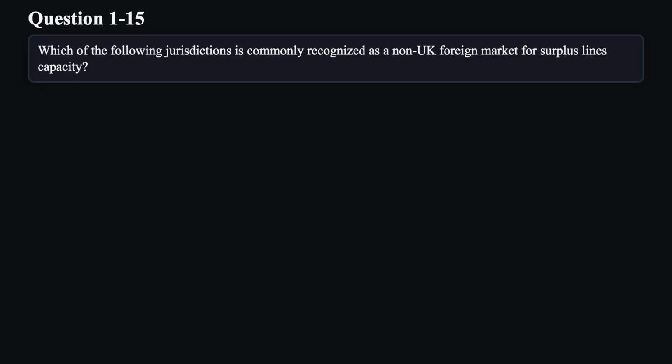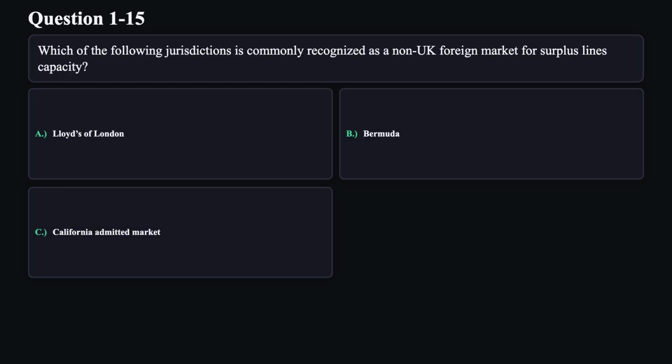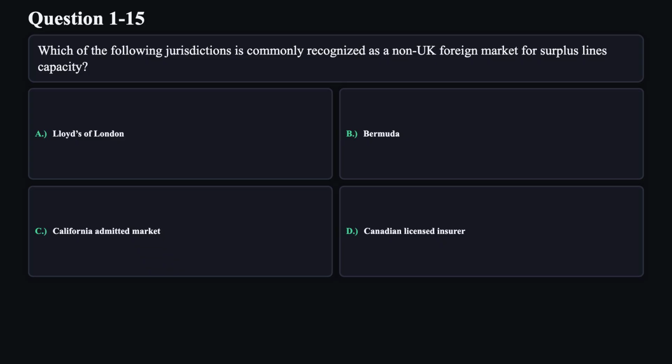Question 15. Which of the following jurisdictions is commonly recognized as a non-UK foreign market for surplus lines capacity? A. Lloyd's of London. B. Bermuda. C. California admitted market. D. Canadian licensed insurer.